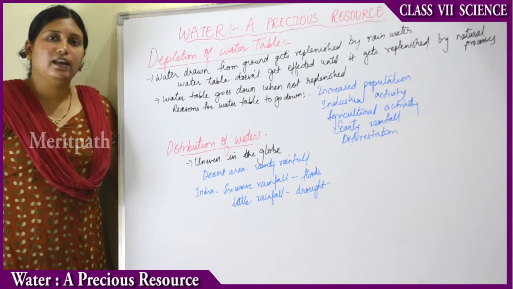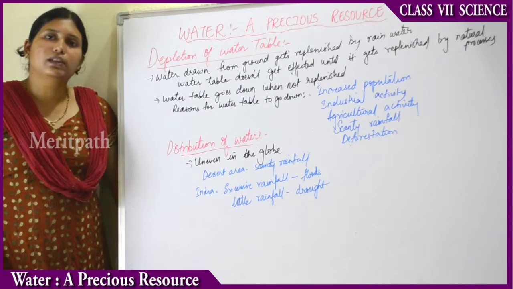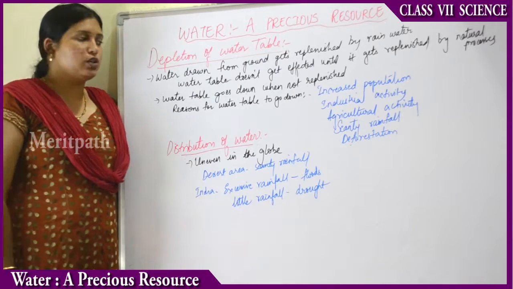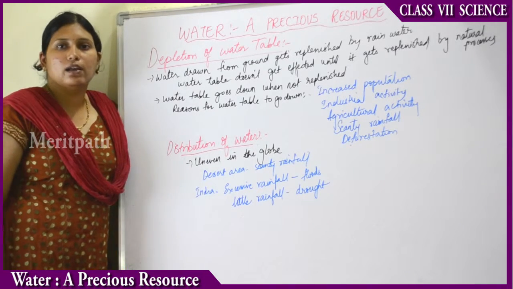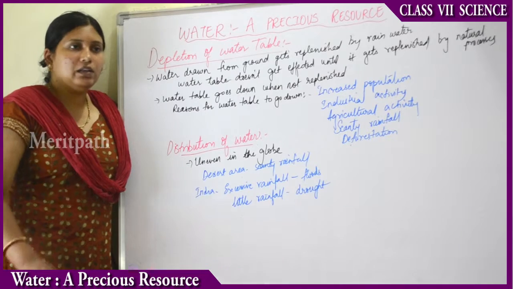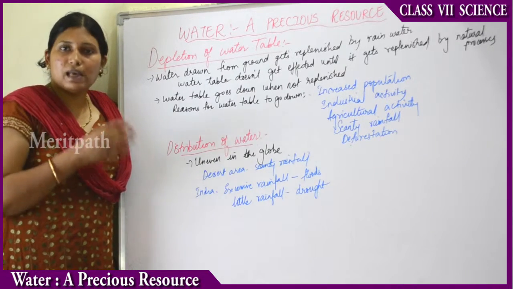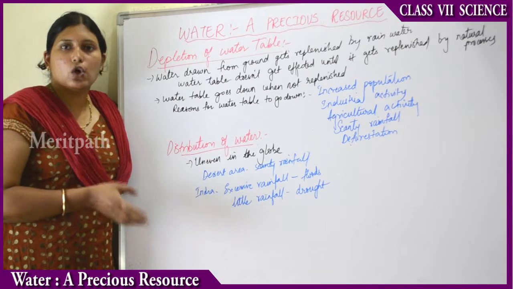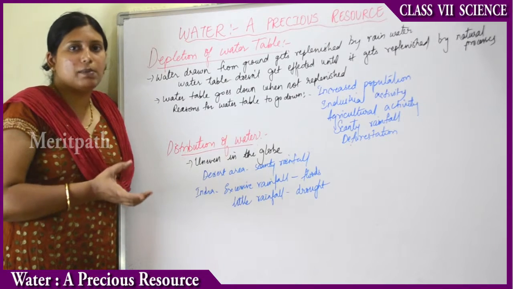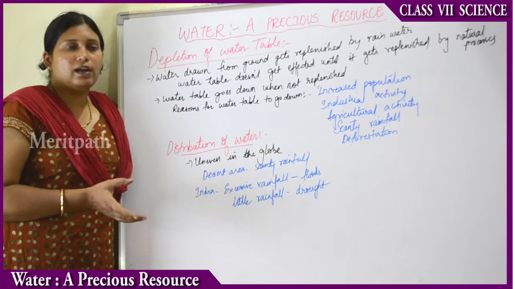Then there is scanty rainfall. Suppose if there is no rainfall, then the groundwater will not be recharged. Then deforestation. As we are cutting down the forests, the land is getting dry. Suppose if there are trees, there will be exchange of water between the plants and the soil. The soil will be moisture rich. There will be exchange of water. Water content will be there.